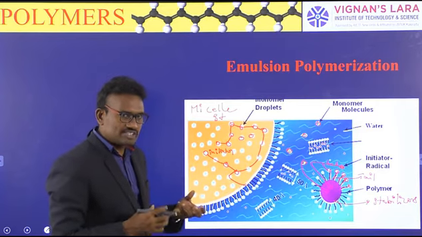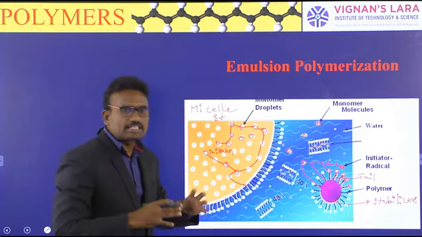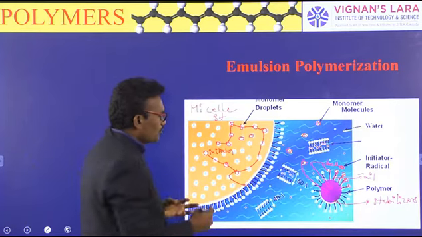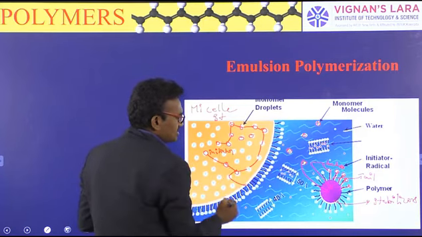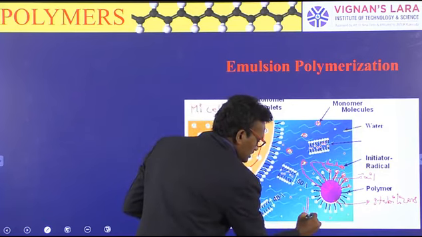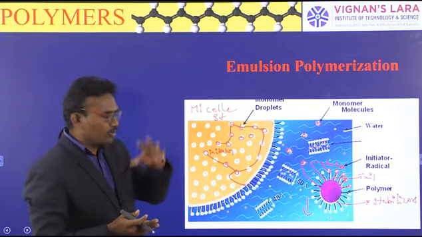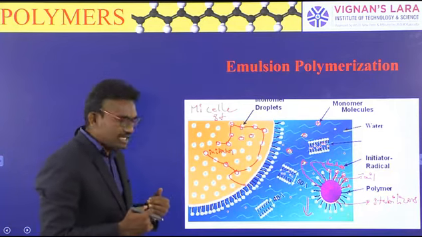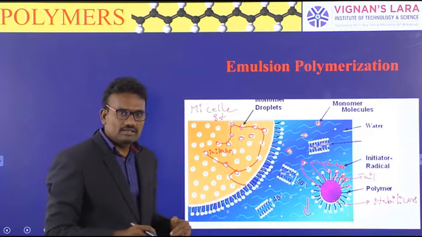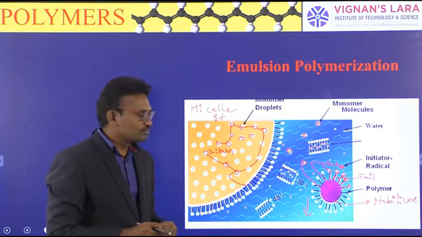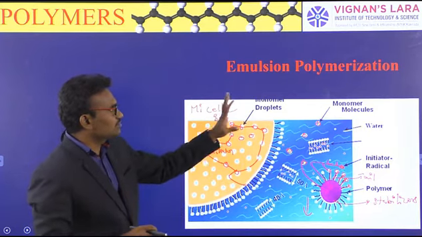After some time, by applying heat, the micelle structure is broken. The length of the monomer chain, that means the polymer chain, settles down at the bottom of the water. Remove the surface water, and the polymer chains present at the bottom are dried, filtered and converted into polymer substance. That is called emulsion polymerization.